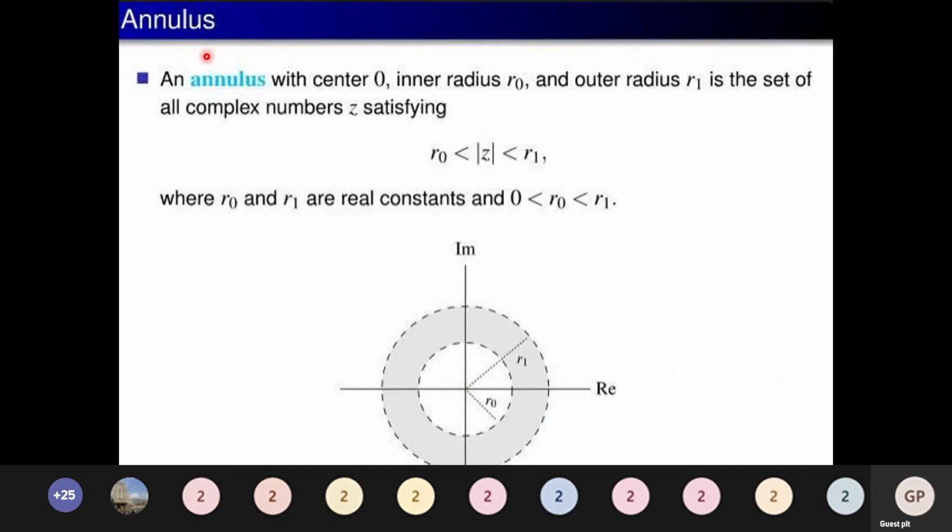So this is the region where it is going to converge, real part, imaginary part. Annulus: an annulus with center 0, inner radius r0 and outer radius r1, is the set of all complex numbers satisfying r0 < |z| < r1, the intersection, where r0 and r1 are real constants, 0 < r0 < r1.